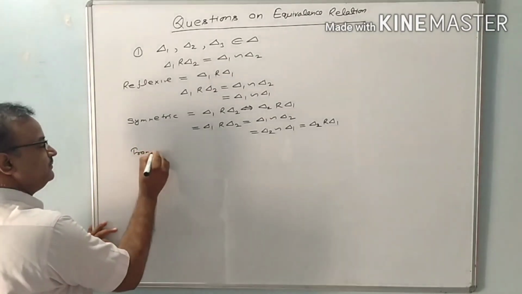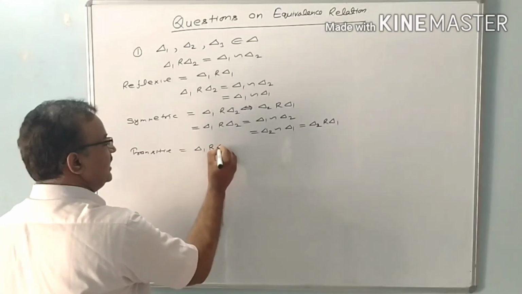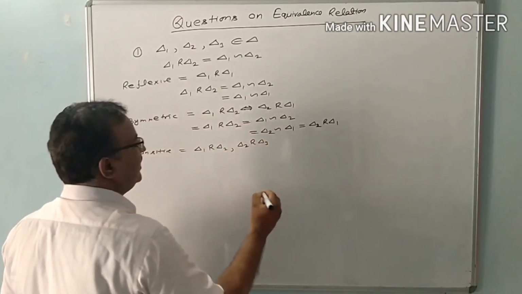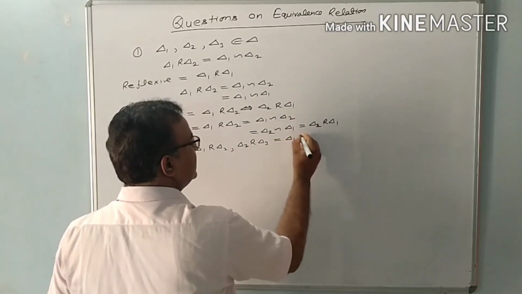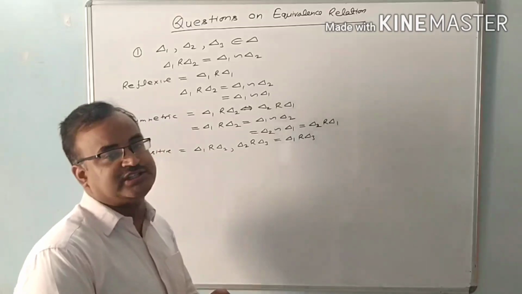Now transitive relation. Triangle 1 is related to triangle 2 and triangle 2 is related to triangle 3. If triangle 1 is also related to triangle 3, then only we can say the given relation is transitive.